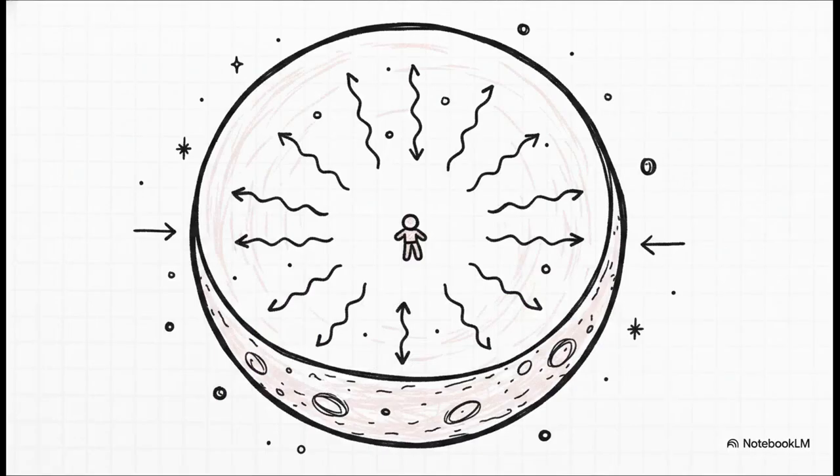Okay, so picture this. You're floating in the middle of a giant, hollow planet, a perfect sphere. Now, there's mass above you, below you, to your left, to your right, literally all around you. Every single particle of that sphere is pulling on you. So the big question is, what's the final result? Which way do you go?